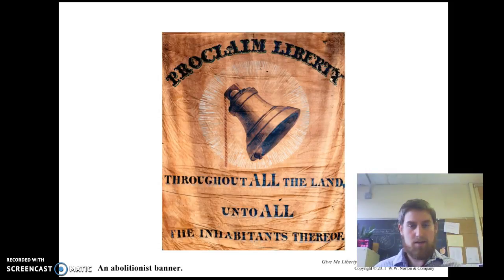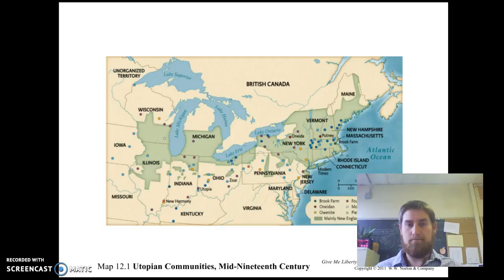Okay, so the first reform we're going to talk about is religious reform, right? There was this idea that a utopia, which is a perfect society, was attainable on earth. This is a Protestant idea. Christian communities believed that there was something that could be done on earth to live perfectly. And you can see all these communities across the north, largely northern communities, where this is the case.